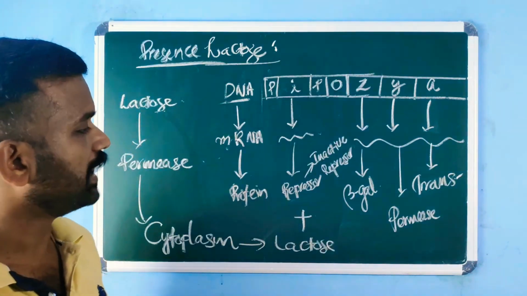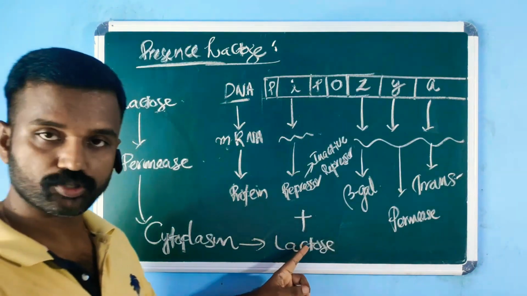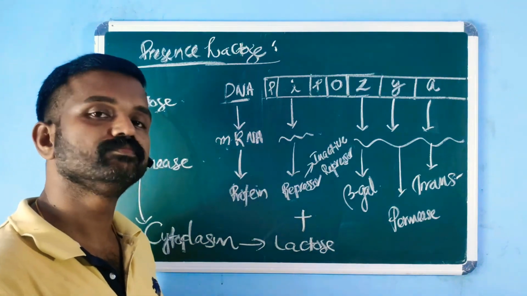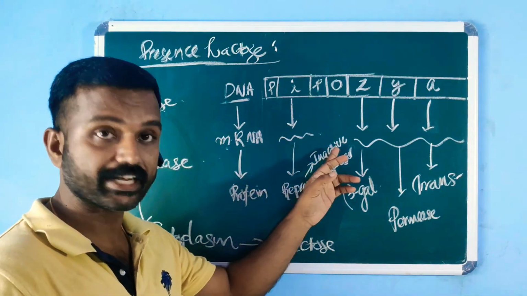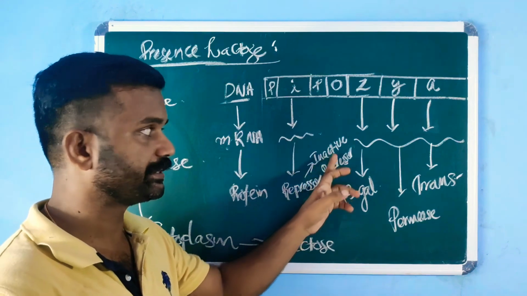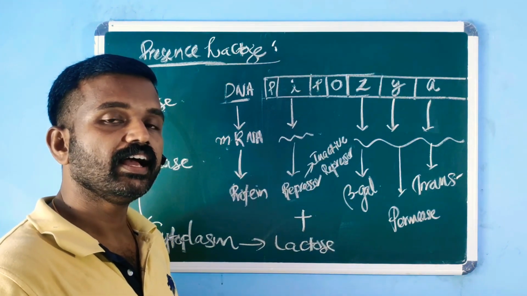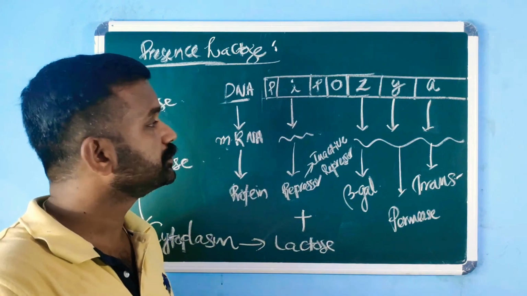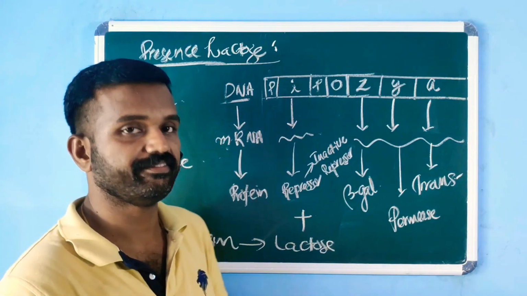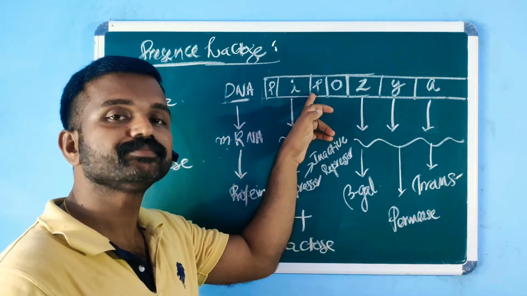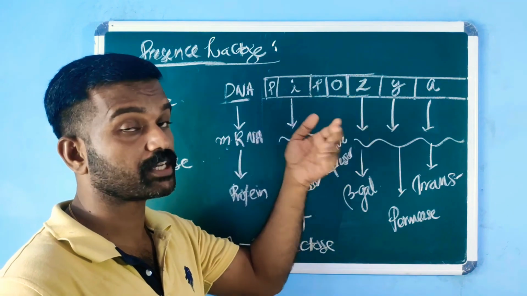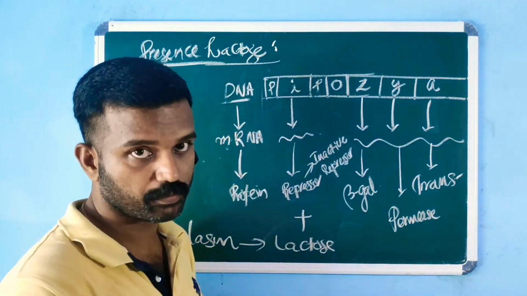In the presence of lactose, lactose will interact with the repressor, which will make the repressor inactive. As a result, RNA polymerase will be able to bind on the promoter and transcription takes place. Transcription of the three structural genes takes place.